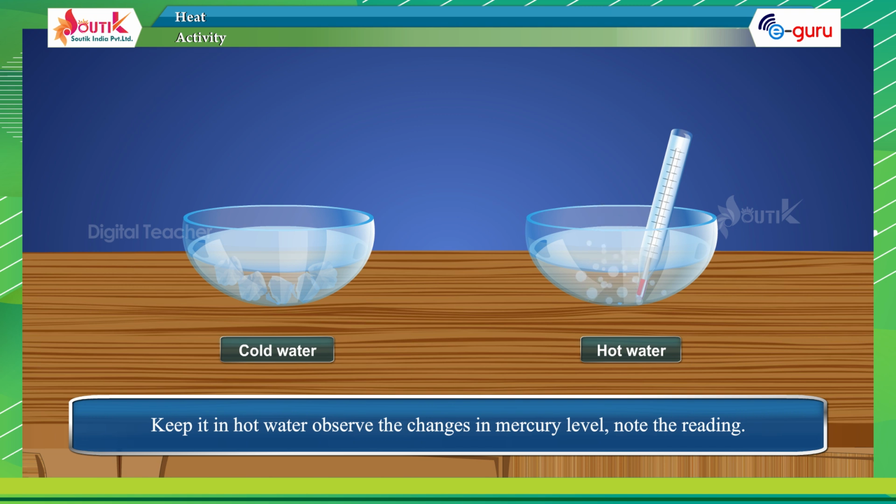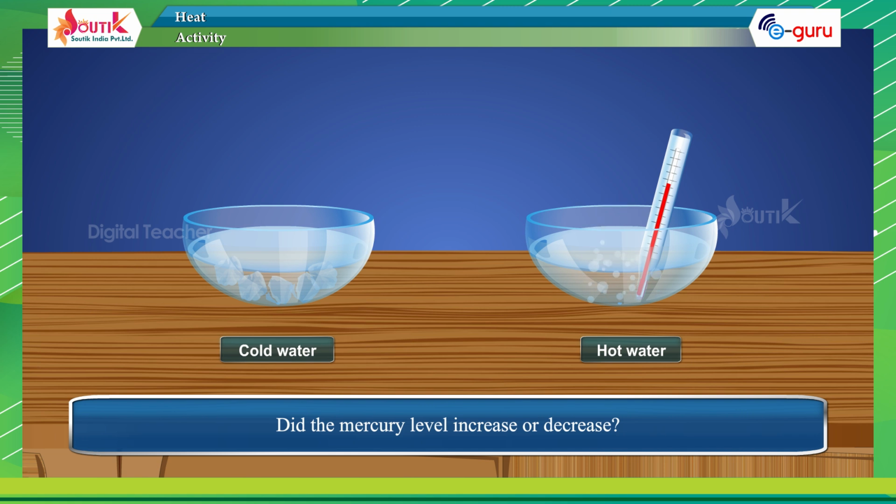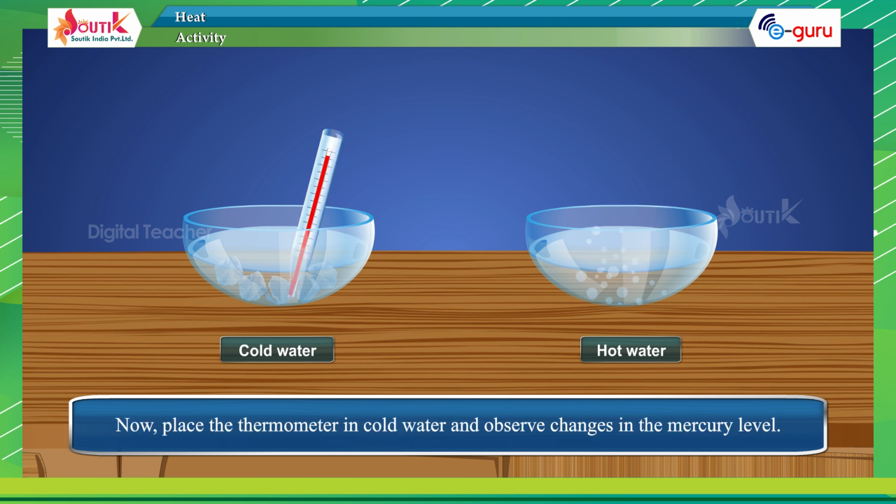Keep it in hot water. Observe the changes in the mercury level. Note the reading. Did the mercury level increase or decrease? Now, place the thermometer in cold water and observe changes in the mercury level.